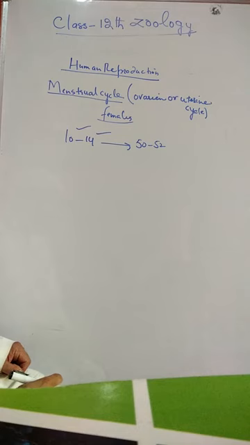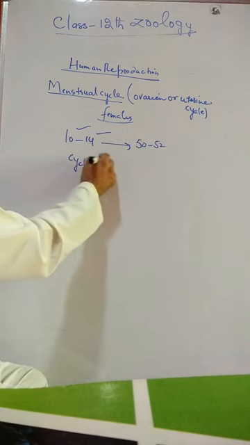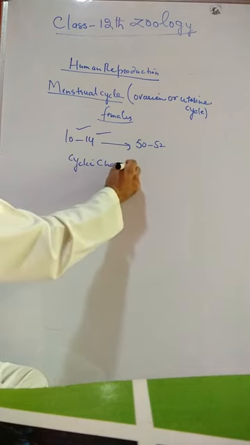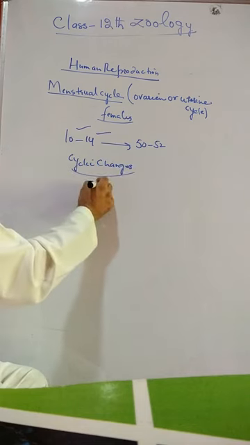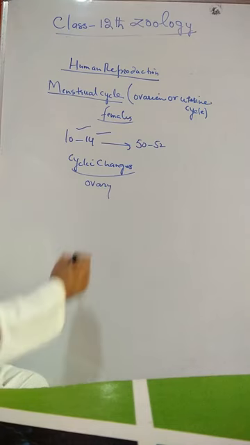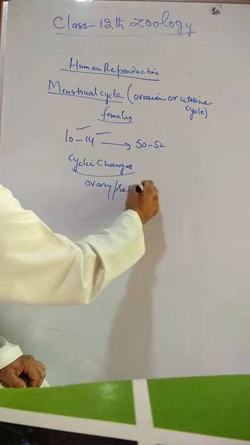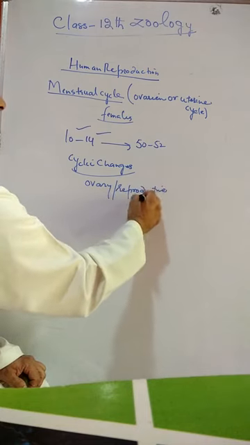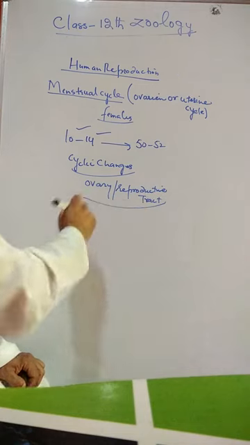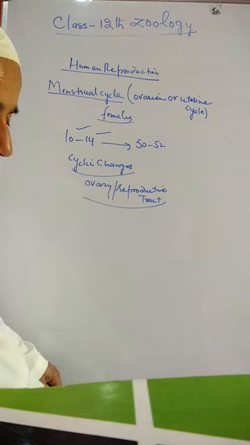During this reproductive period, the ovaries and female reproductive tract undergo a series of cyclic changes. A large number of cyclic changes take place in the female ovaries as well as in the reproductive tract, which are primarily meant to prepare them for fertilization and pregnancy.